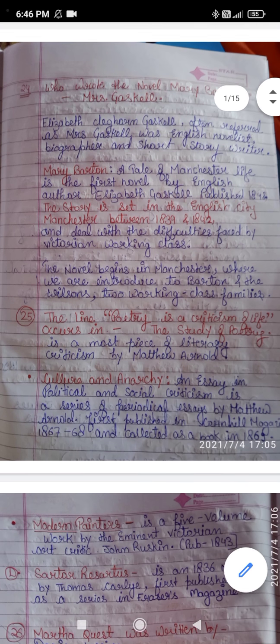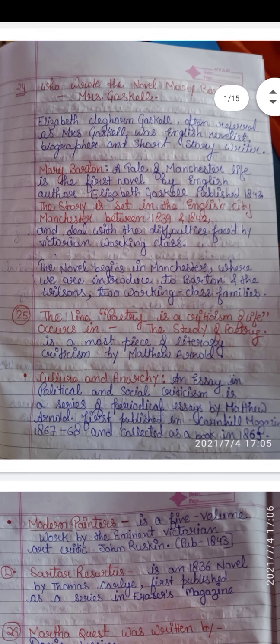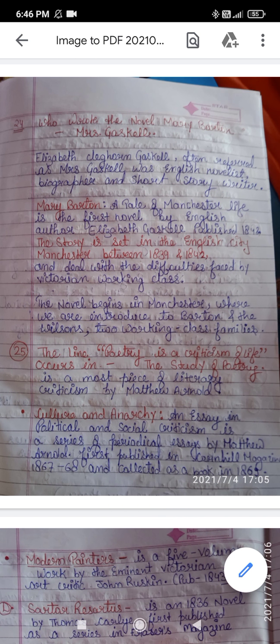The novel begins in Manchester, where we are introduced to Barton and Wilson, two working class families. See friend, Barton and Wilson are friends, and Barton is the father of Mary Barton. The other options are not important, so I have not mentioned them. Those other options which are important, I have mentioned them, because unimportant ones only confuse us.